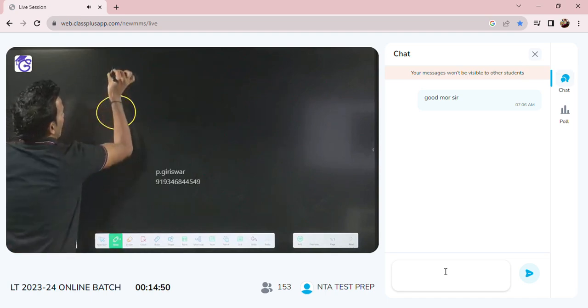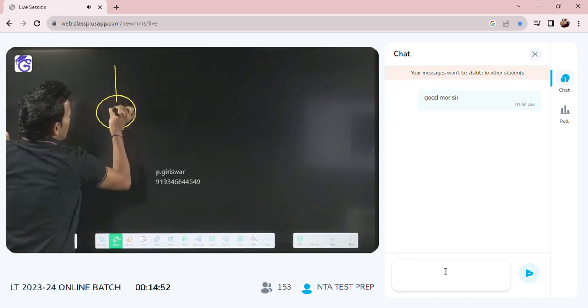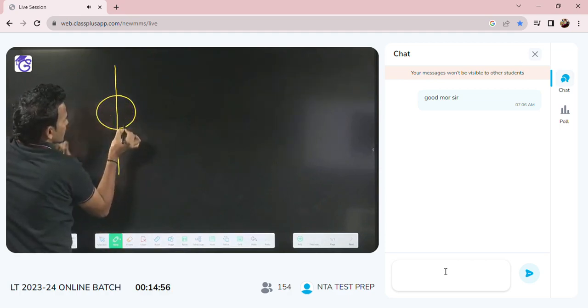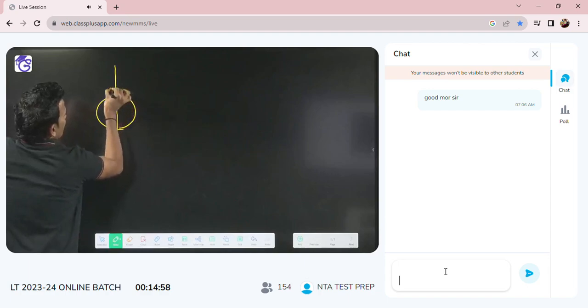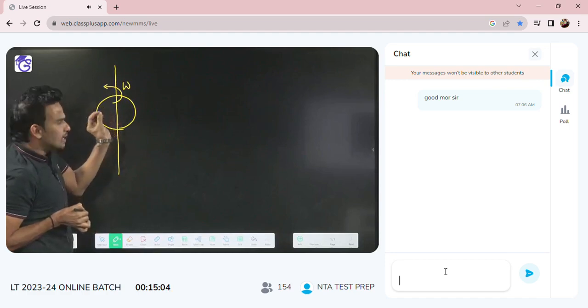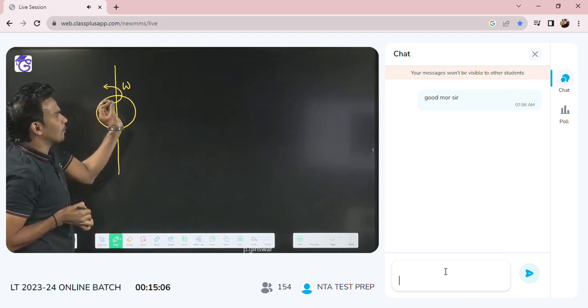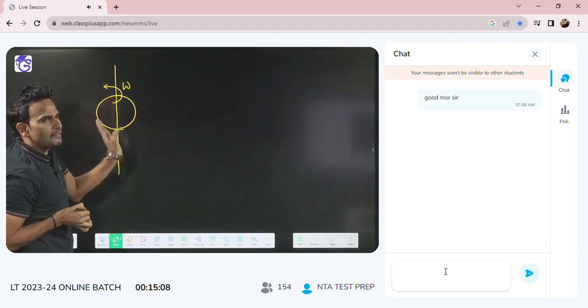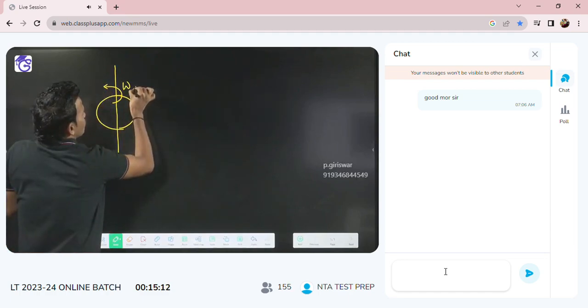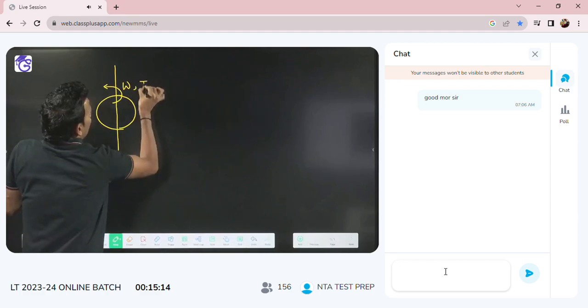This rigid body will be rotating about some axis. Assume this is a rigid body which is rotating about its axis with angular velocity omega. About this axis, the rigid body will also have a moment of inertia.